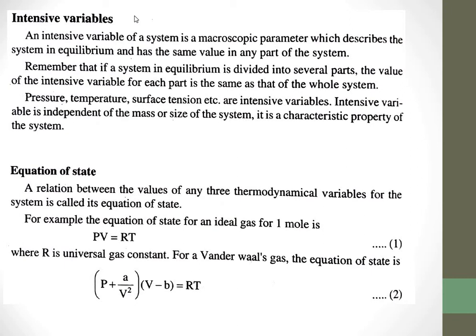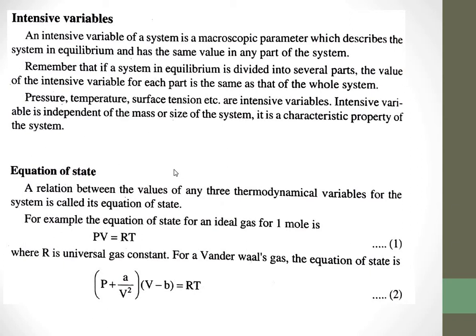When we divide the matter into two, the value of the intensive variable does not change. For example, pressure, temperature, surface tension, viscosity, then density. When we divide a material into many parts, its density remains constant. So such types of variables are known as intensive variables.